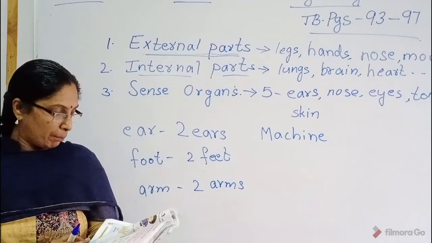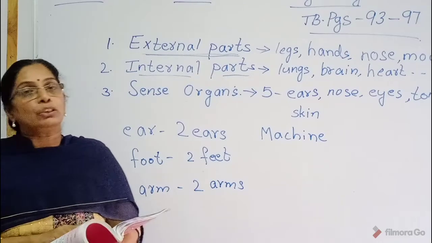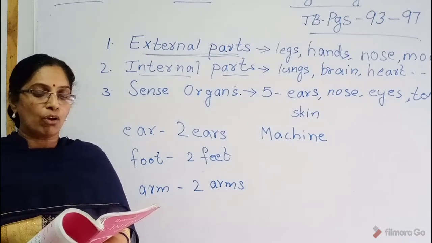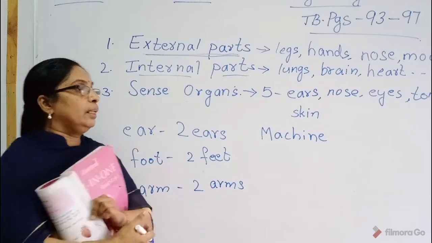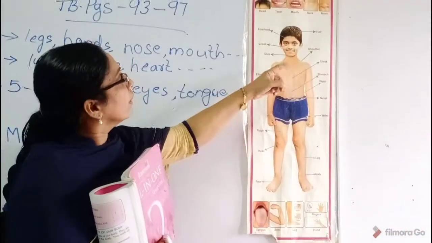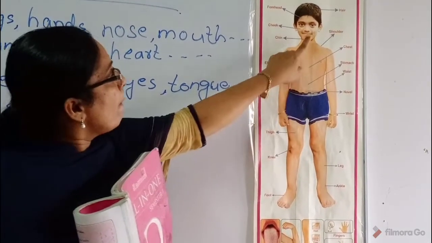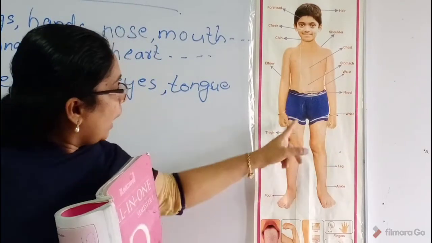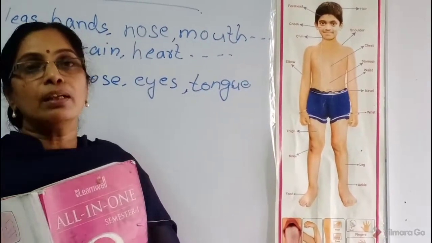Next we go to page number 94. We will discuss the external parts of our body. The body parts which we can see are called external parts of our body. What are the parts we can see? See, head. Eyes, you can see. Ears, you can see. Mouth, neck, 2 hands. Legs, you can see, no. These are the external parts of the body.